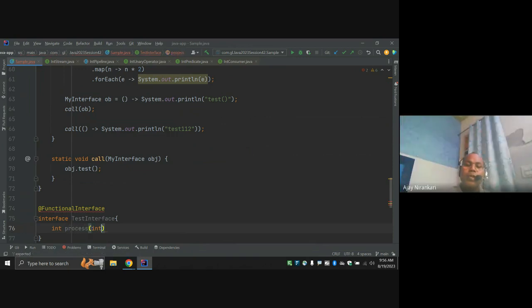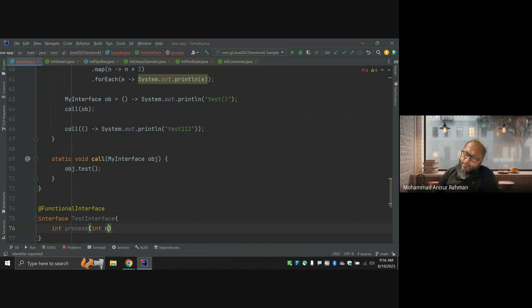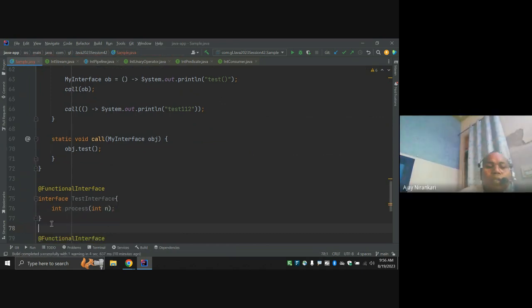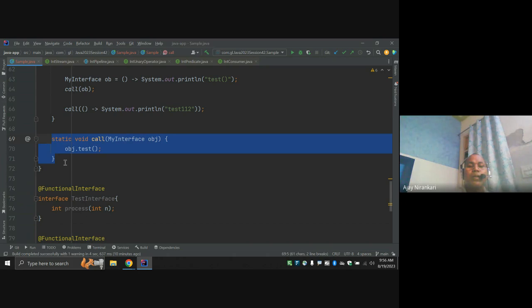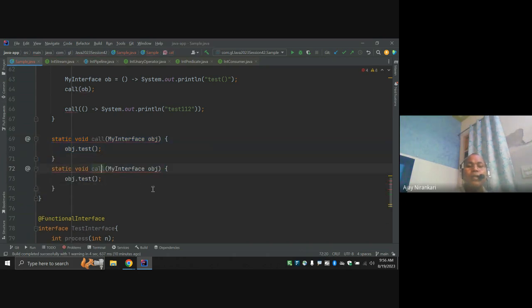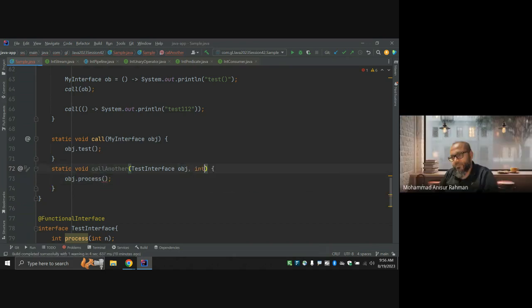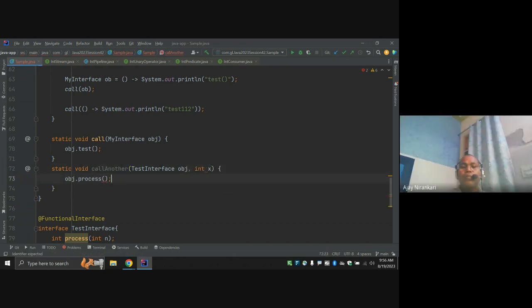Method name process, that takes input. Whenever such an interface takes input and returns output, how am I going to call the method? Here I say call another, and here I pass this test interface. So for the test interface, we have to call the process method, and it takes input. Whatever x you pass here.